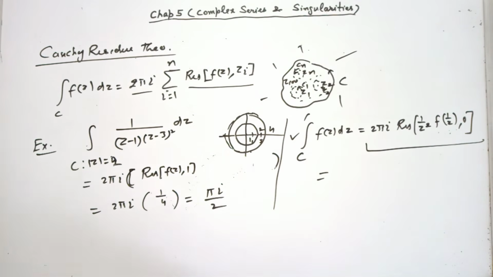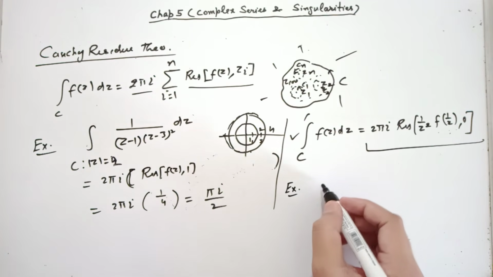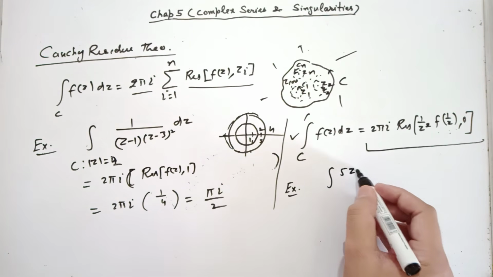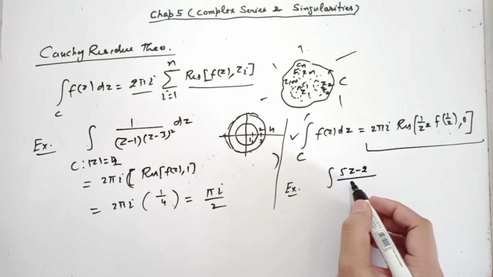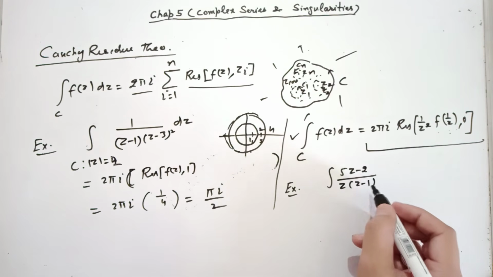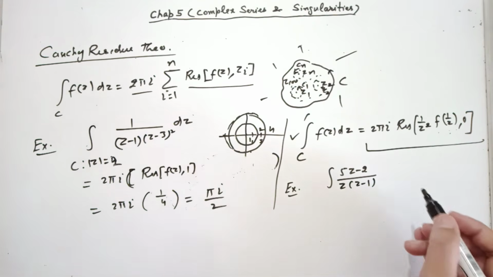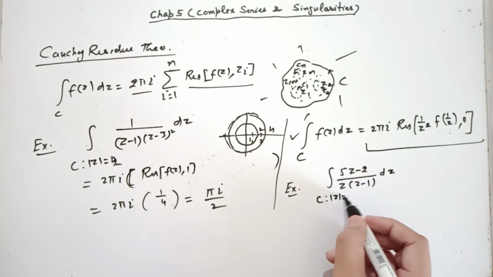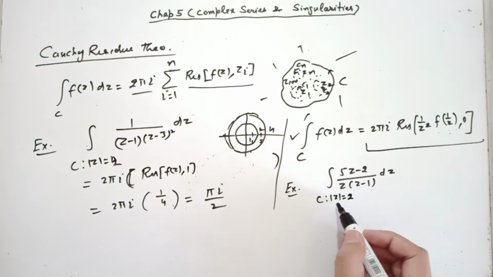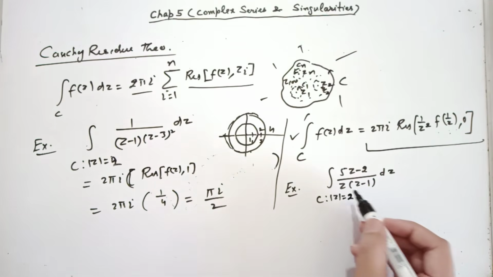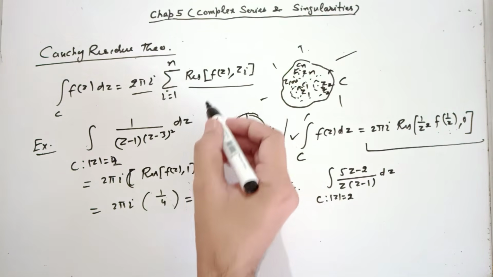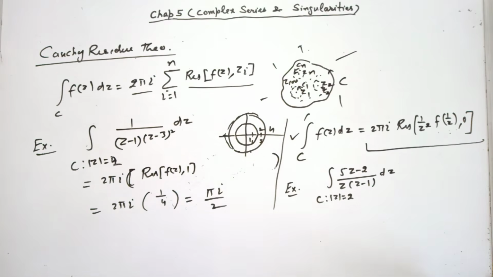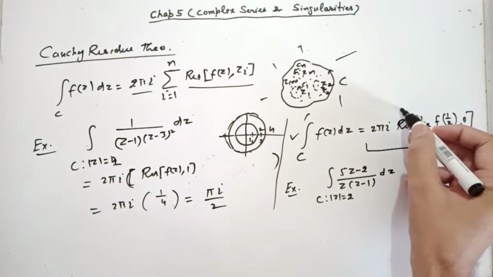Okay. Let us do a problem using this formula. Let us see how it is applied. Suppose you are given integral of (5z minus 2) over z(z minus 1) dz. C is this contour mod z equal to 2. You see that 0 and 1 both are lying inside this. So one way is that you use Cauchy residue theorem, 2 pi iota into residue at 0, residue at 1. But we will use this one.